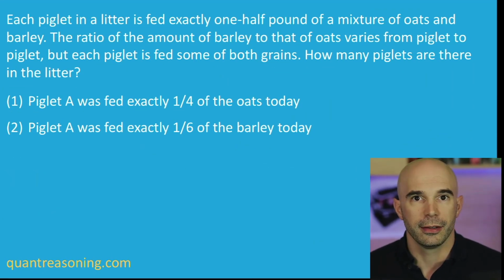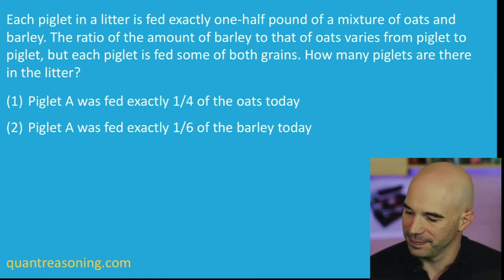What about my investments? If one investment made 8% and the other made 20%, I don't remember the numbers I used, let's say 8 and 20, well then overall I must have made somewhere in between 8 and 20. Closer to 8 if there was more money invested in that account, closer to 20 if there was more money invested in the other account. It's a weighted average. So what inference can we make now when we combine the statements about the possible range of the overall fraction of the total grain that Piglet A received? It had less than a fourth of the total grain, but more than a sixth of the total grain.